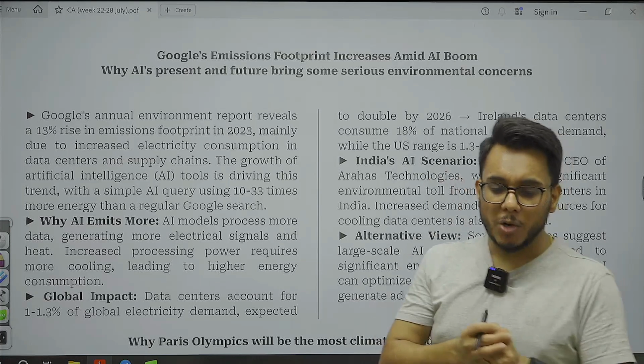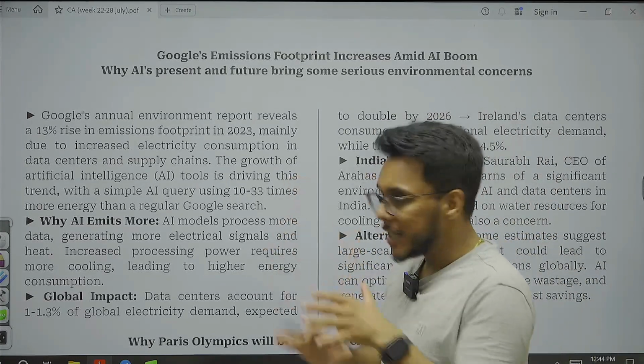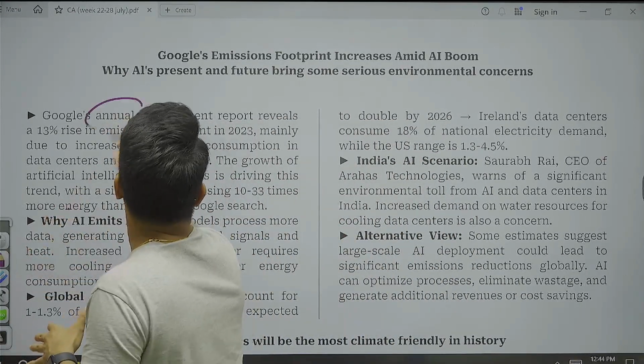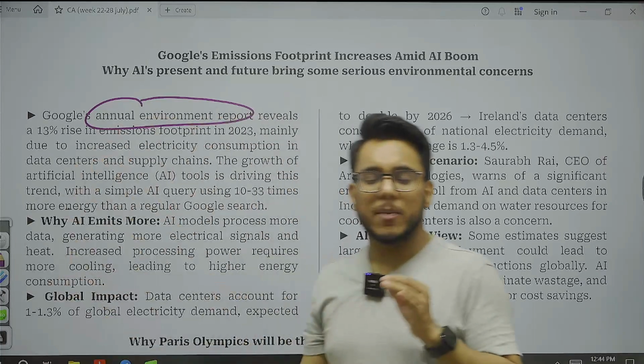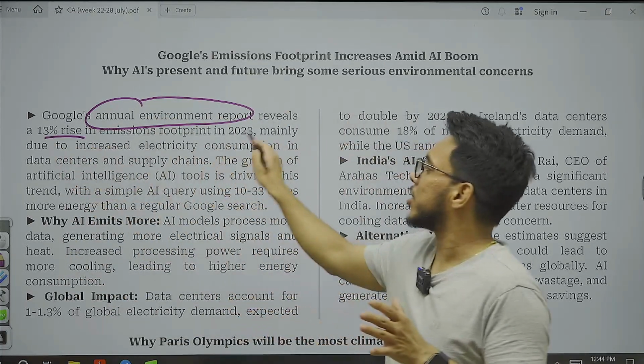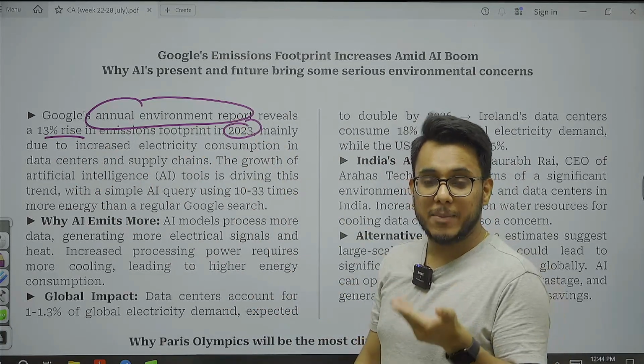Now, a lot of development is going on on the AI front. What has happened recently? Google released its annual environment report, and in this report they have revealed that there was a 13% rise in emission footprint in 2023. Why this emission rise?